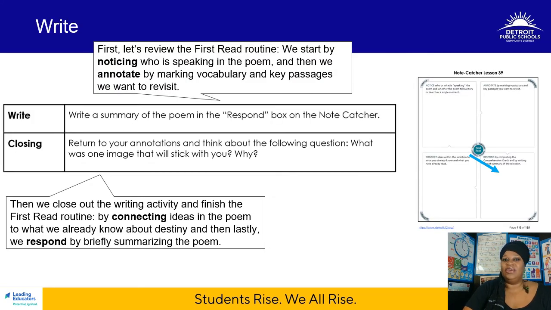Now let's engage in the writing activity. First, let's review the first read routine. We start by noticing who is speaking in the poem, and then we annotate by marking vocabulary and key passages we want to revisit. Then, we close out the writing activity and finish the first read routine by connecting ideas in the poem to what we already know about destiny. And lastly, we respond by briefly summarizing this poem.